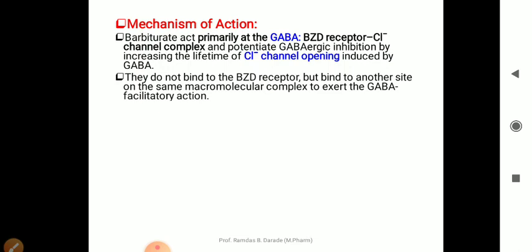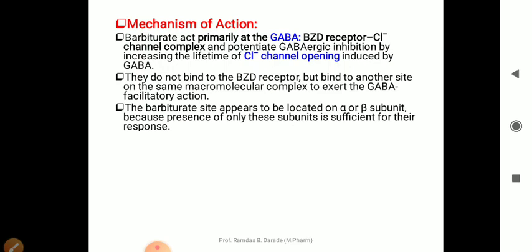Whenever these barbiturates bind to the GABA A receptor, the next step is opening of the chloride channels. They do not bind to benzodiazepine receptors. For benzodiazepine binding there are different receptors, and barbiturates do not bind to that benzodiazepine receptor. Barbiturates have a different binding site, but they bind to another site on the same macromolecular complex to exert the GABA facilitatory action.